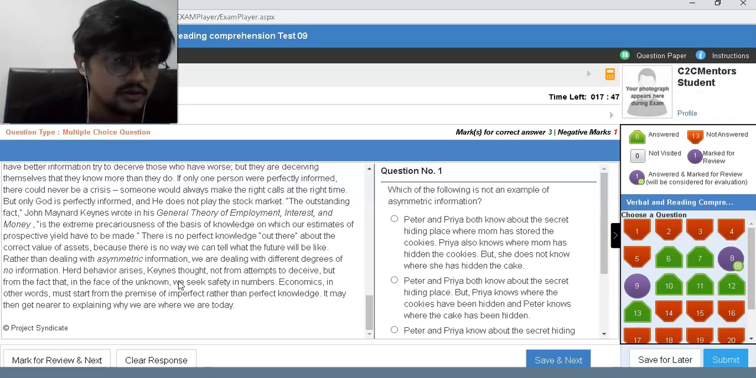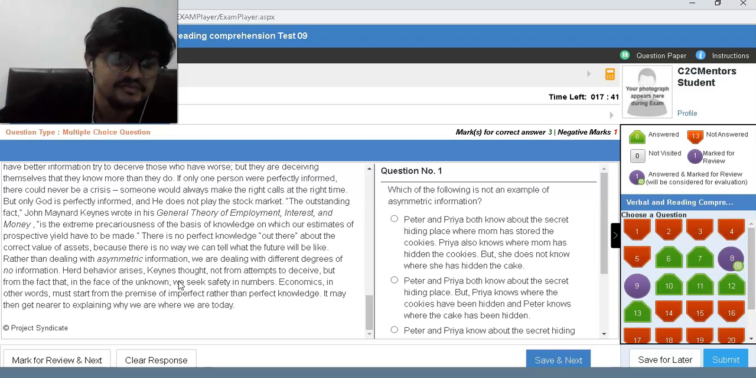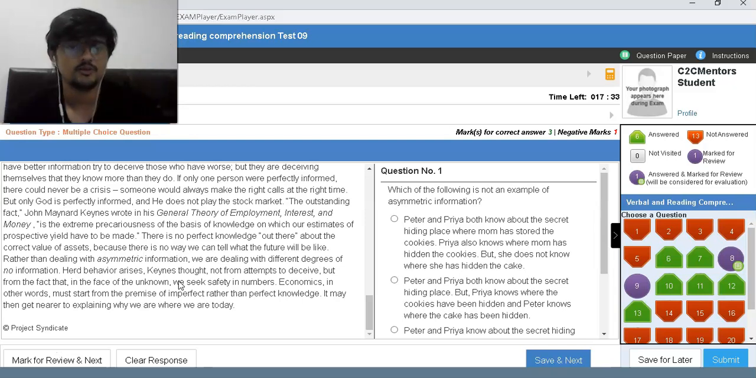In dealing with asymmetry, we are dealing with different degrees of no information. Herd behavior arises, Keynes thought, not from attempts to deceive, but from the fact that in the face of the unknown we seek safety in numbers. Economics, in other words, must start from the premise of imperfect rather than perfect knowledge. We may then get nearer to explaining why we are where we are today.